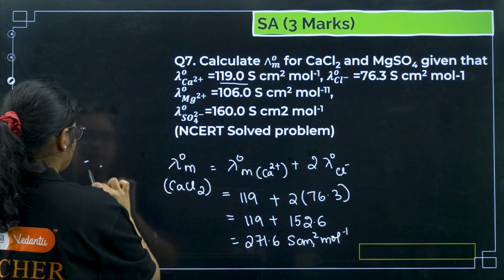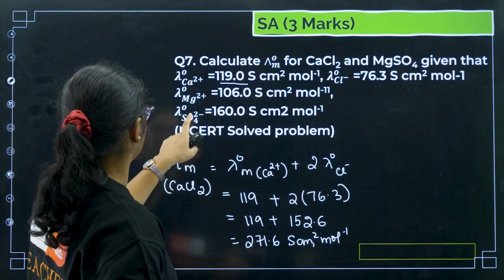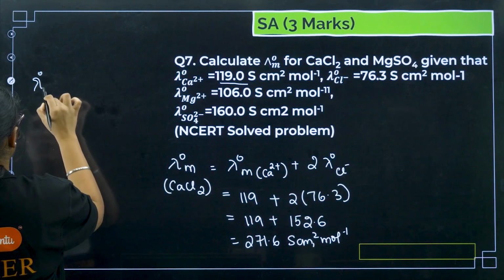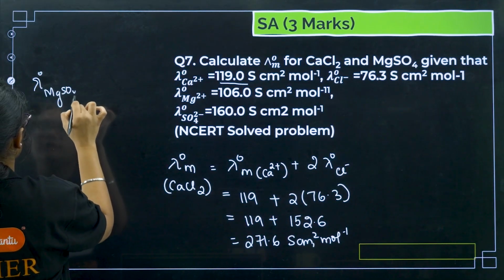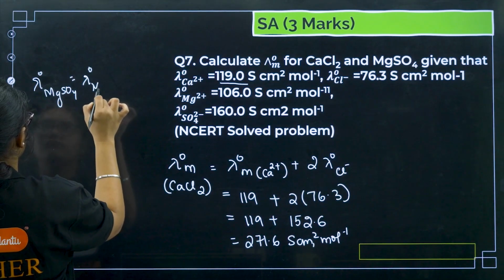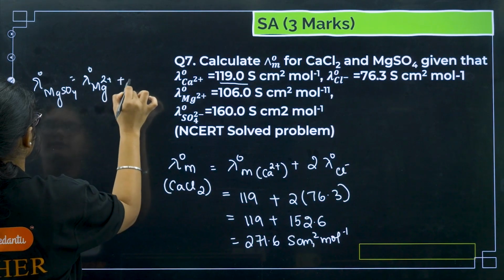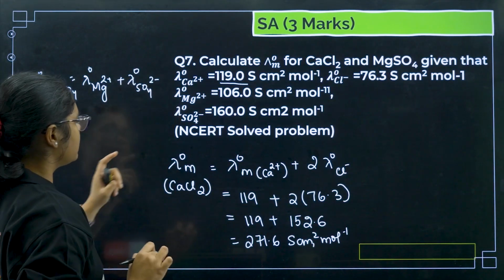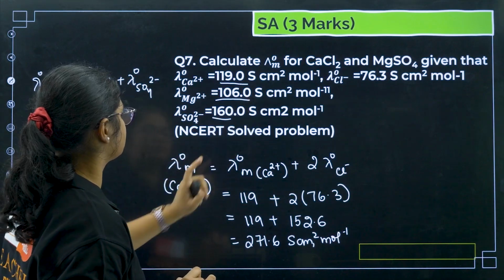Next one is to calculate for MgSO4. That is direct, you just need to add: lambda naught of MgSO4 is equal to lambda naught of Mg2 plus, plus lambda naught of SO4 2 minus. The Mg2 plus value is 106 and this is 160.